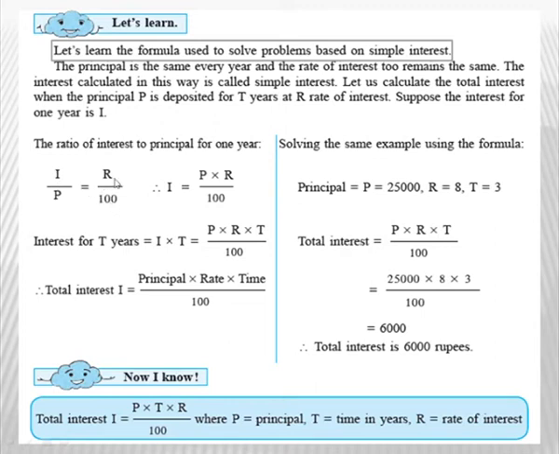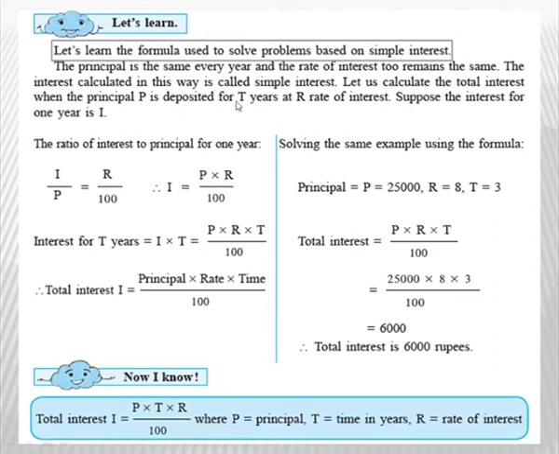Now here we have to calculate the interest. So we will multiply this P on the right hand side. That is, here P is in the denominator. On the other side it will come in the numerator, that is in multiplication with R. So you will get I is equal to P multiplied by R upon 100. Now this is the interest for 1 year.